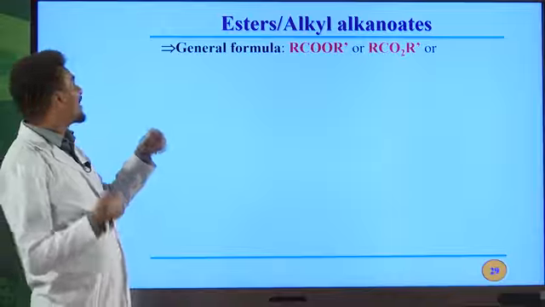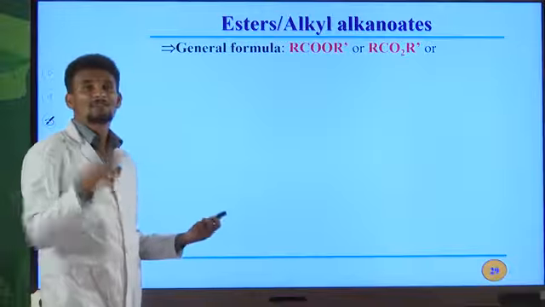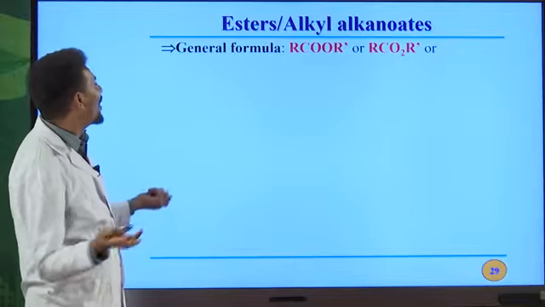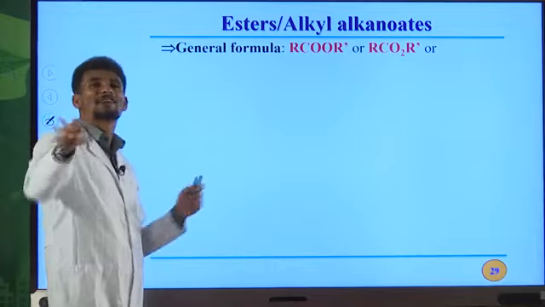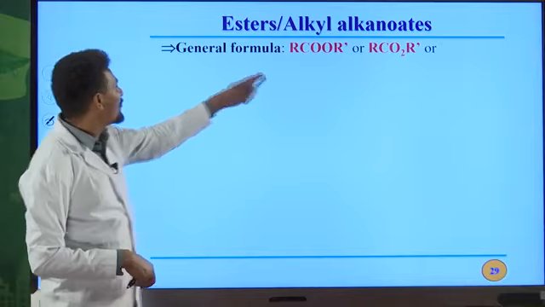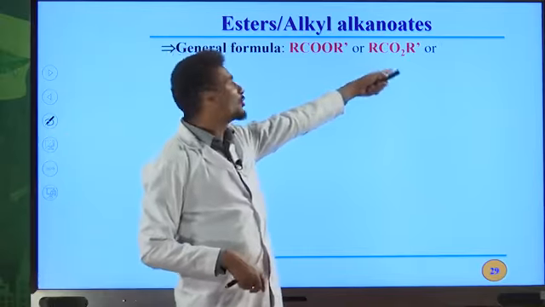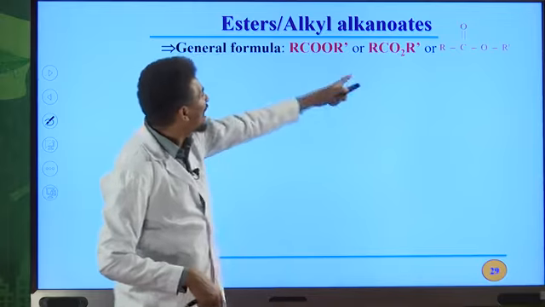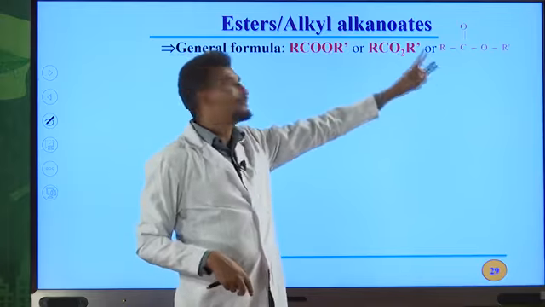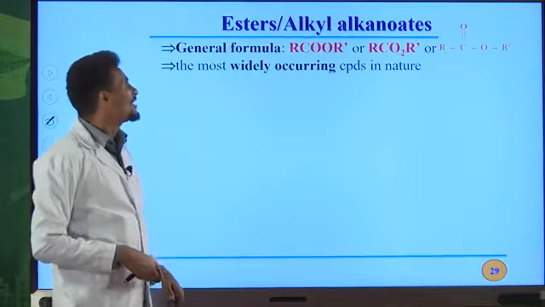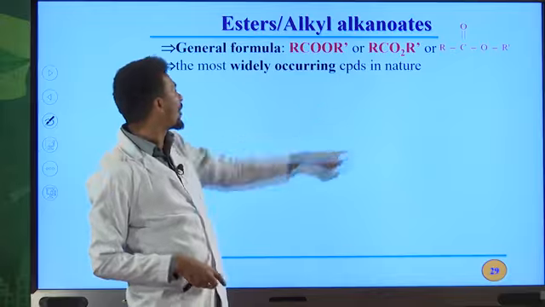Okay, another one, or the last one, is esters. This is the last of the oxygen containing organic compounds, or oxygen derivatives of hydrocarbons. The general formula for ester is RCOOR prime, or RC double bond O, OR prime. This one is the detailed general formula for esters. They can be named as alkyl alkanoates.